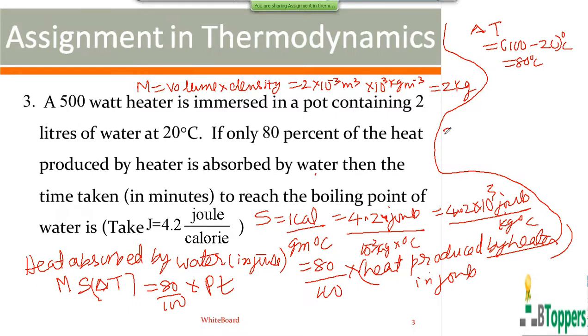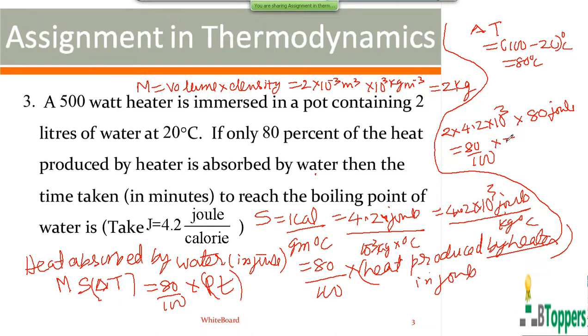So on the left hand side, m equal to 2 kg, specific heat of water is 4.2 × 10³, delta T is 80 degrees centigrade or Kelvin. So this m s delta T will be in joules. Right hand side, 80 by 100 times the power of the heater. Heat produced by the heater, you can write as power into time.